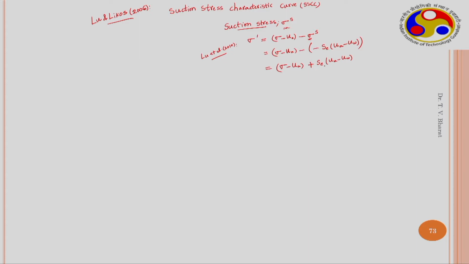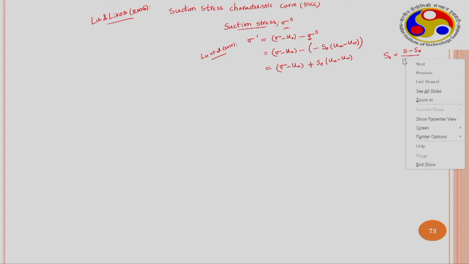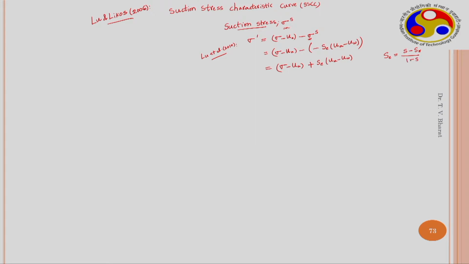This SC is a degree of saturation, but a normalized degree of saturation. Degree of saturation itself got now normalized. SC equals S, the degree of saturation at any given point, minus SR, the residual degree of saturation, divided by 1 minus SR. If S equals SR, this becomes 0. If S becomes 1, then this whole thing becomes 1. So SC varies from 0 to 1.